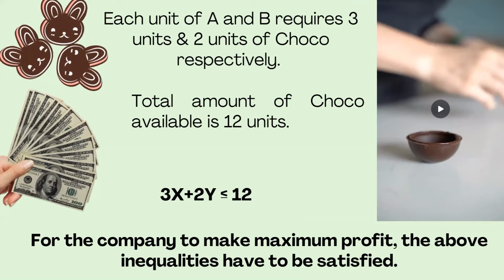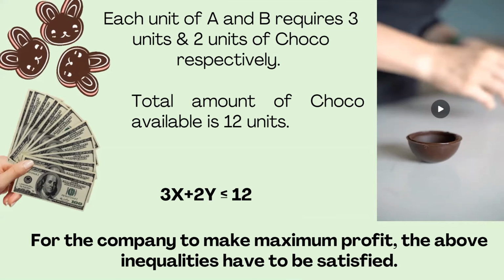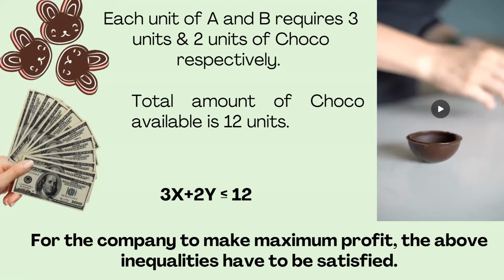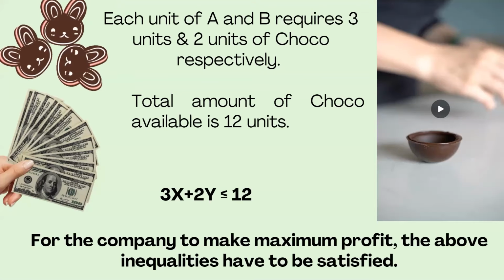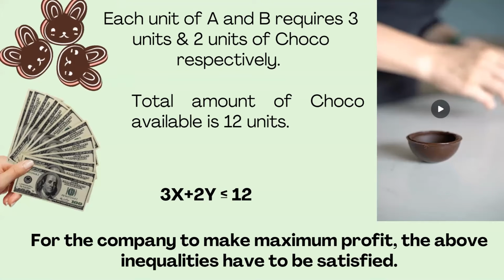So from the whole theory, from the whole situation, from the whole criteria, all the restrictions, we have arrived at 2 equations: x plus y less than or equal to 5, and 3x plus 2y less than or equal to 12. Now what we need to do? For the company to make the maximum profit, the above inequalities we have found need to be satisfied. So this is the way we are applying linear programming in real life.